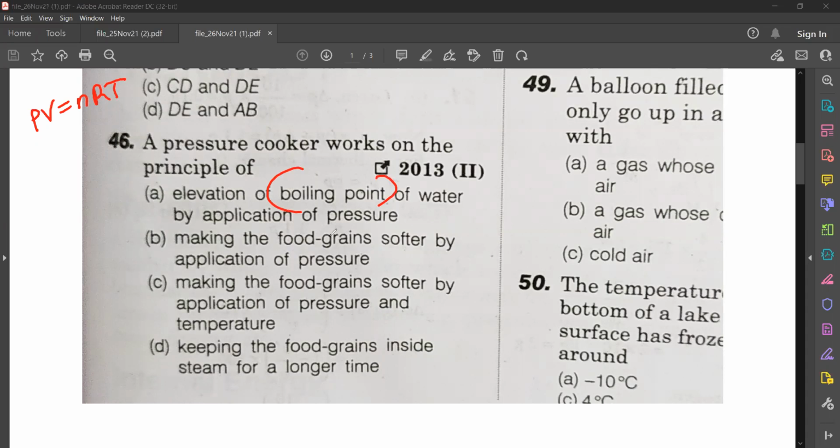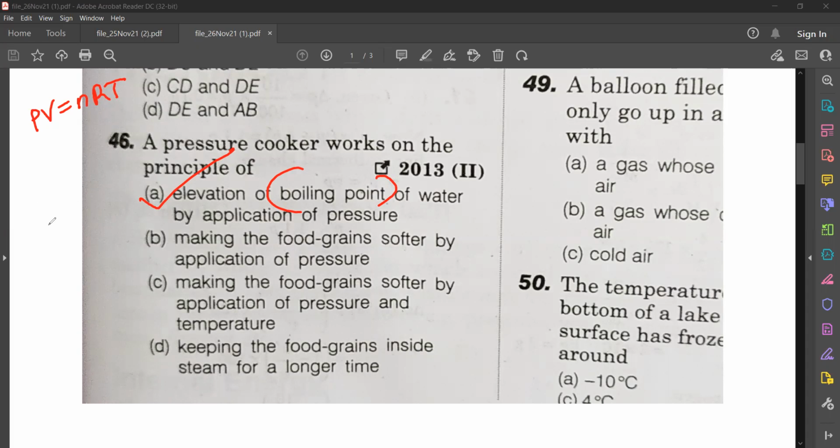Water will not boil very fast. It will take some time and then boil. Understood? So until that temperature is reached, the food will be under high pressure. So inside a pressure cooker, it is elevation of boiling point of water by application of pressure. So option A is the correct answer.